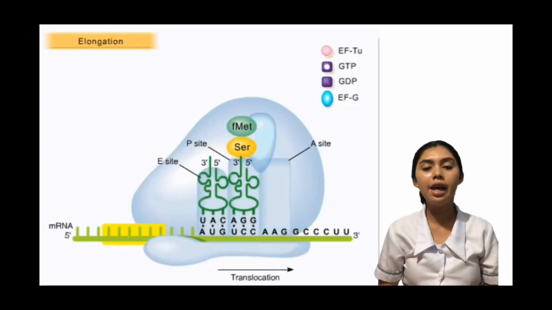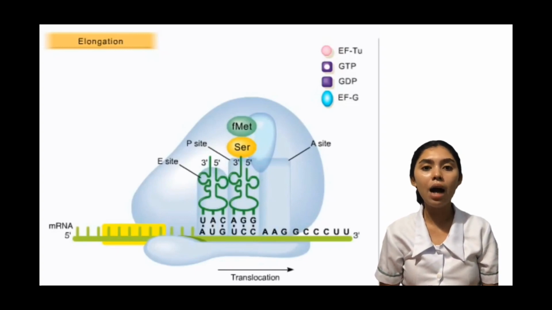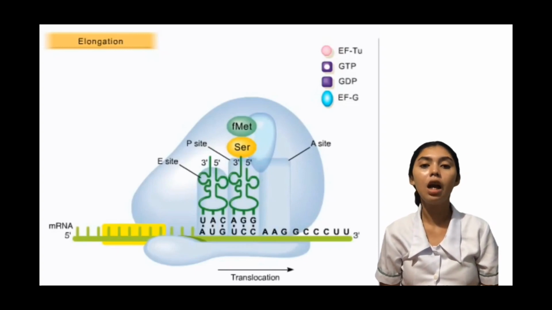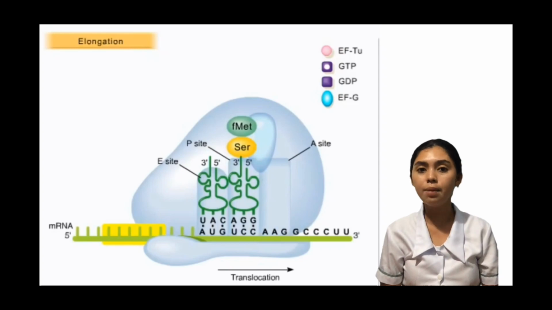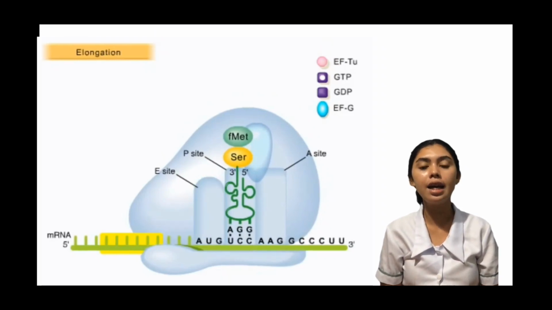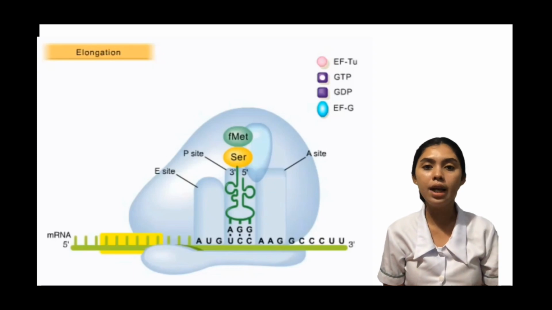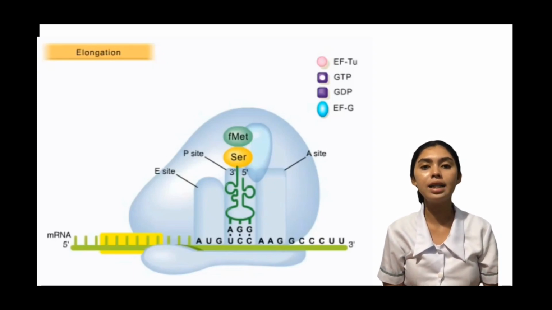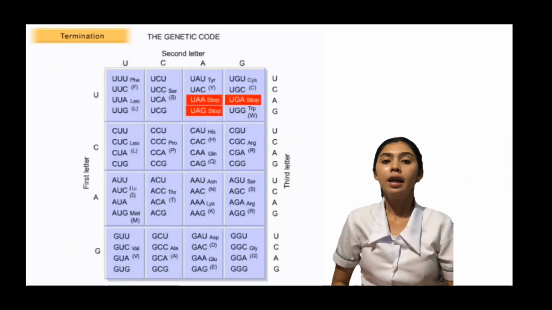The tRNA in the A site, still bound to its anticodon, now moves into the P site. Once this tRNA is bound correctly in the P site, the uncharged tRNA is ejected from the E site. The A site is now open for the next aminoacyl tRNA to enter, allowing the elongation process to continue.